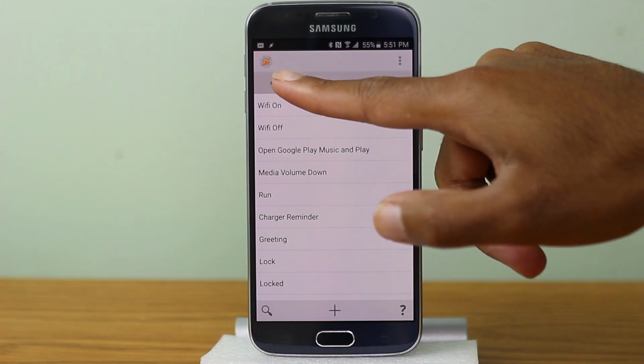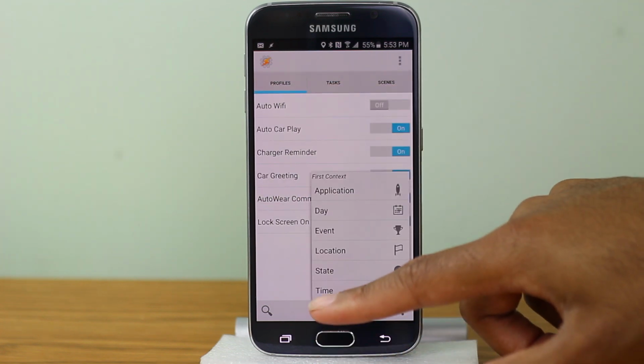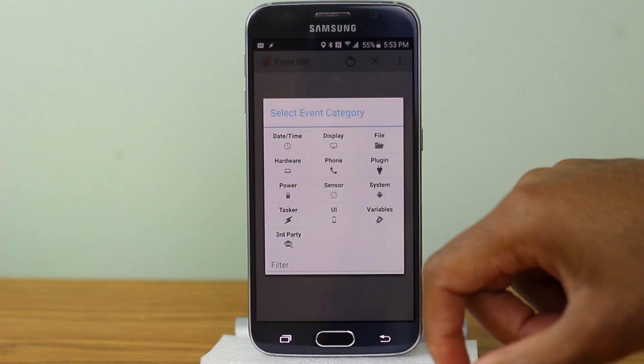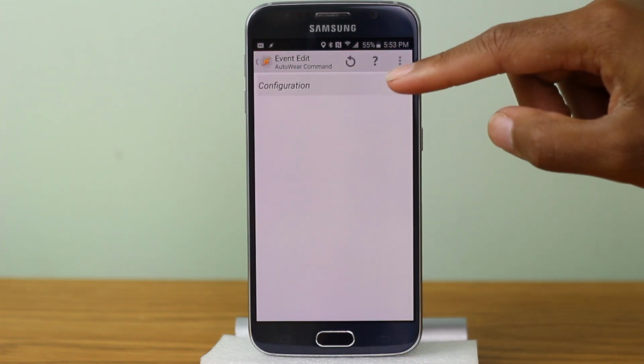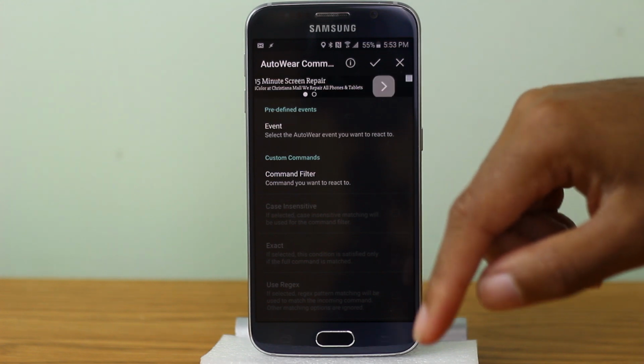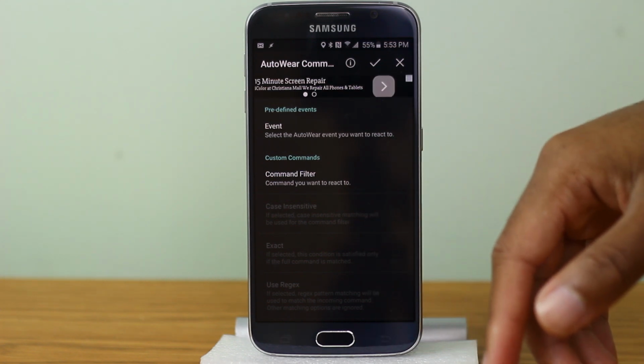So now let's go back to Profiles. Now let's create a new profile. So we're going to go down here to Add. We're going to add a new event. We're going to go to Plugin and Auto Wear. And let's configure it. So inside of configuration, we can set a predefined event to actually trigger the